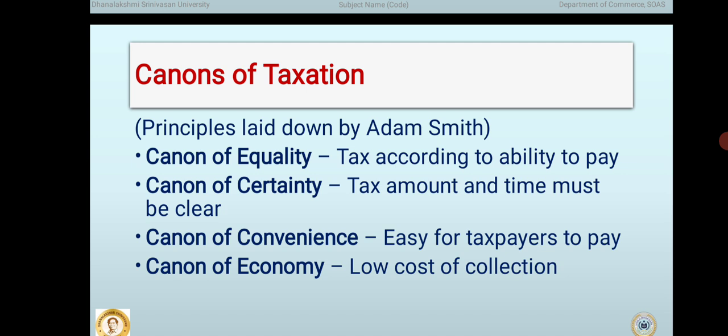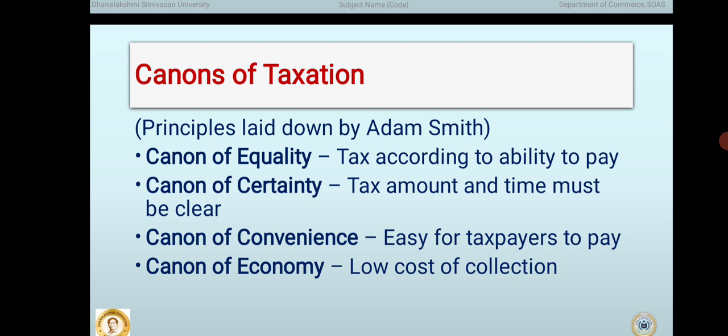Tax should be fair. According to this principle, tax should be imposed according to the ability to pay. People with higher income should pay more tax, while those with lower income should pay less. This ensures fairness and reduces inequality in society.